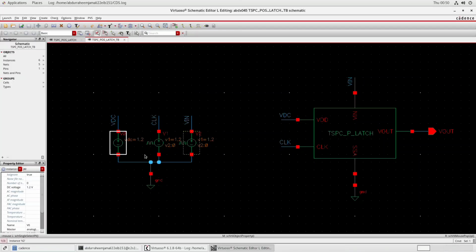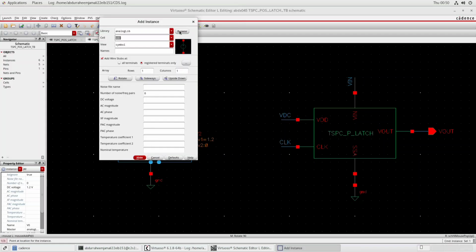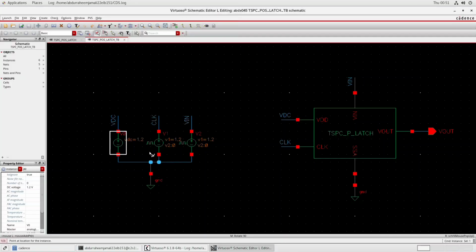After that, we need to select these two voltages where we can apply the input pulses. So for that, I will select V pulse. So as I am writing V pulse, click on V pulse and click on hide. So this is ready.